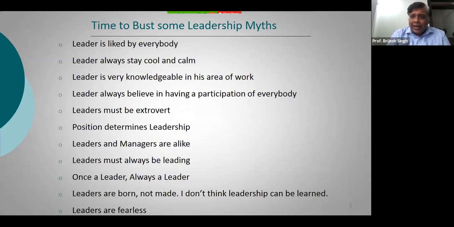So now when I say, what is it that a leader is? Now you should be able to tell it to me. Now I have told you what a leader is not, right? This is what most people feel a leader is, but all these things are myths which are there in the minds of people about a leader. So now can you attempt and tell me some 3 broad characteristics of a leader from each one of you?